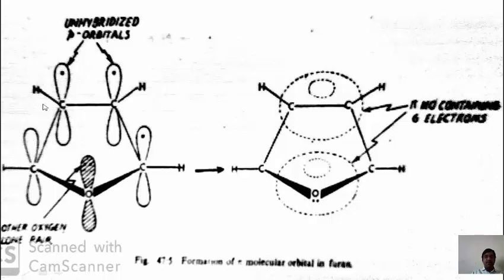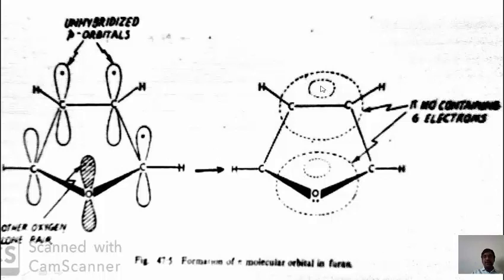This electron overlaps with this carbon atom's single electron, forming the pi bond. This is the sidewise overlapping. The 4 carbon atoms carry 4 unpaired electrons, and this oxygen atom carries 2 electrons. In total it contains 6 electrons, which satisfies the Huckel rule of aromaticity.